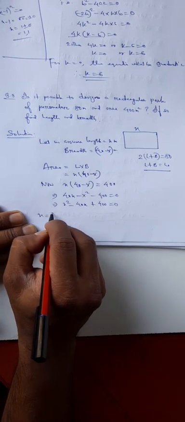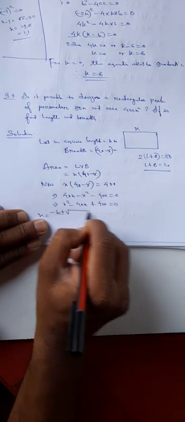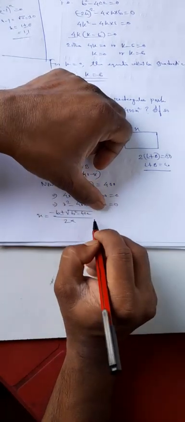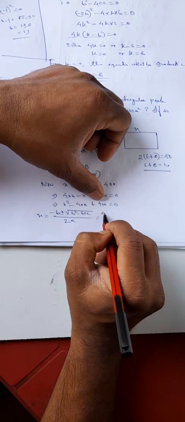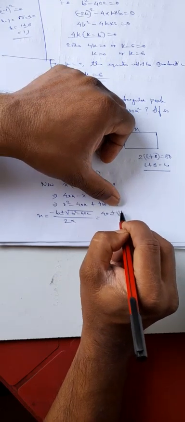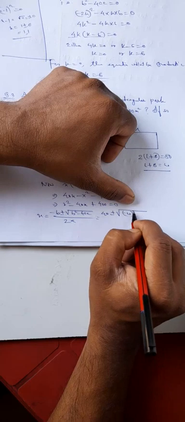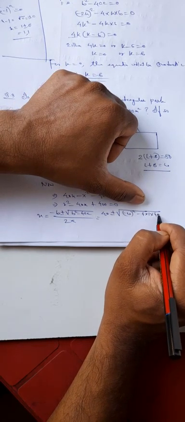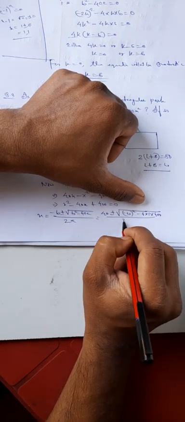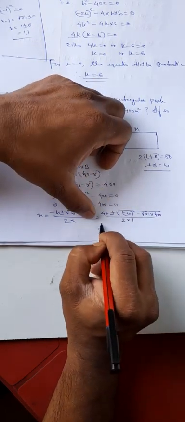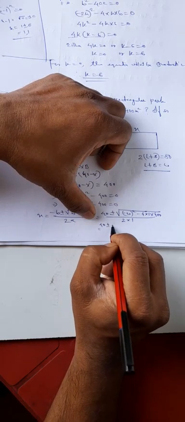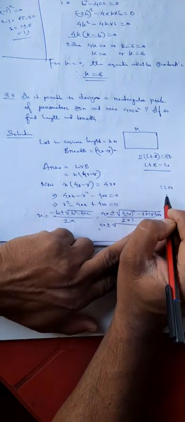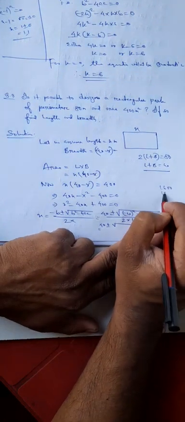x equal to minus b plus minus root over b square minus 4ac divided by twice a. You see, minus b means 40 here, plus minus root over b square, 40 square, minus 4ac. 4 into a means 1, c means 400, divided by twice a, 2 into 1. 40 plus minus, you see, 40 square means 1600, and 4 into 400 is 1600.